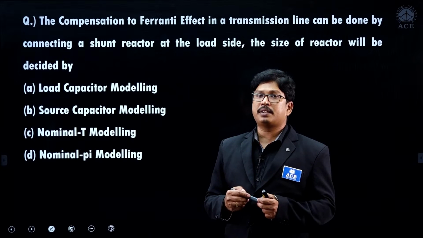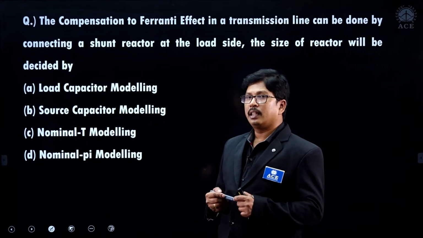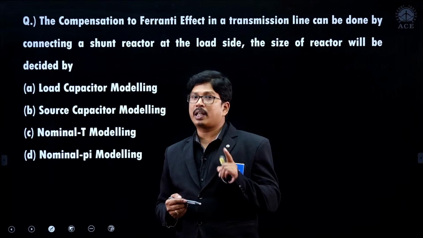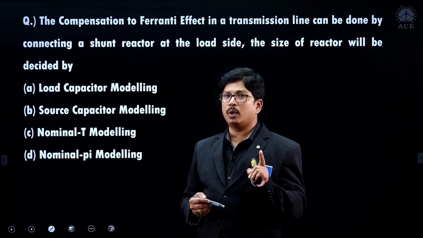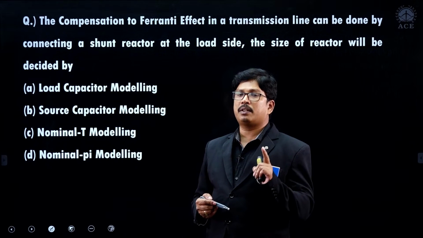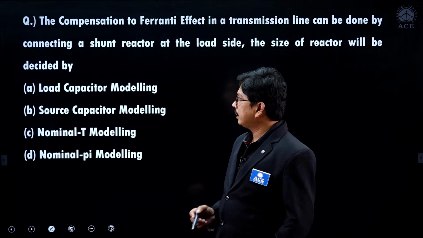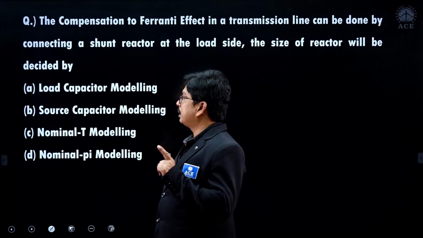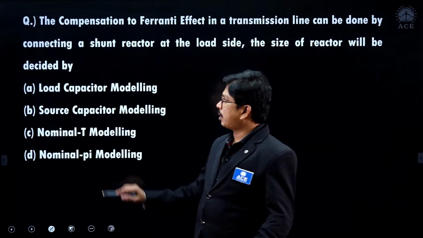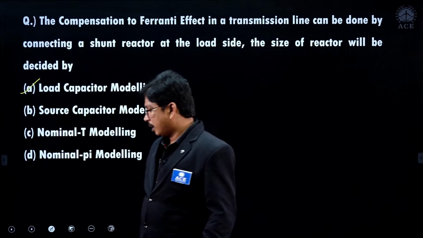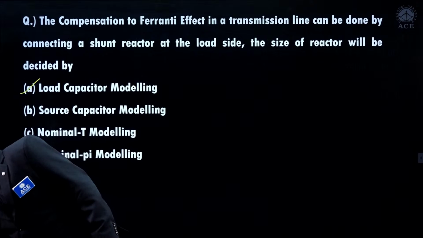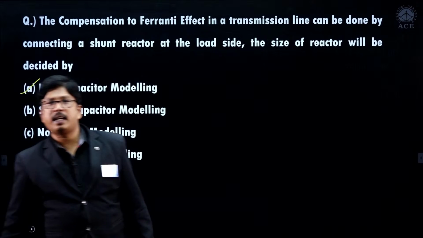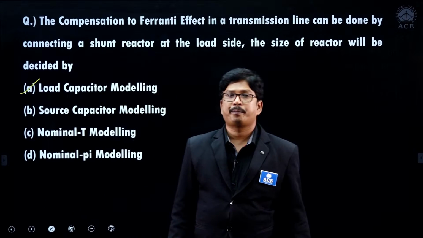The highest amount of charging current is flowing in the line only in the load capacitor model. Clear, right? That's why the Ferranti effect compensation should always be done based on the load capacitor model. So based on the load capacitor model only, we have to decide the Ferranti effect compensation, students. Got it, right?